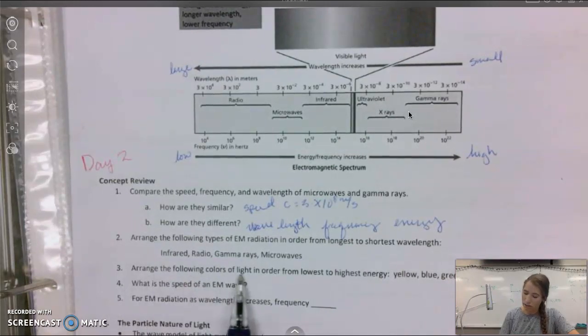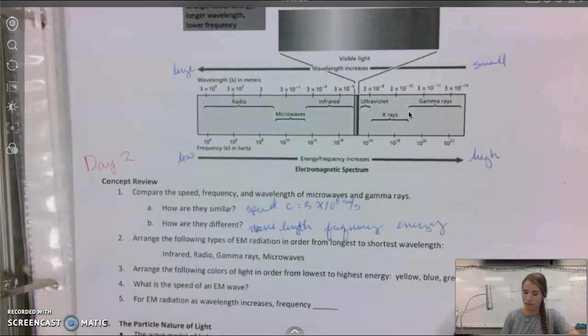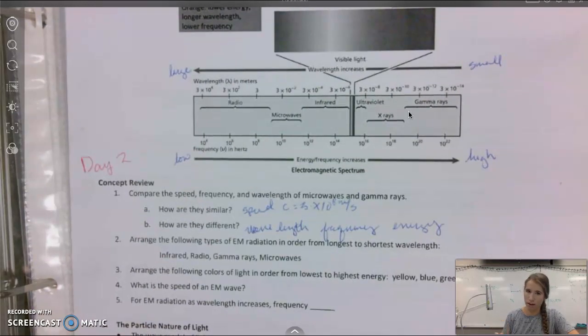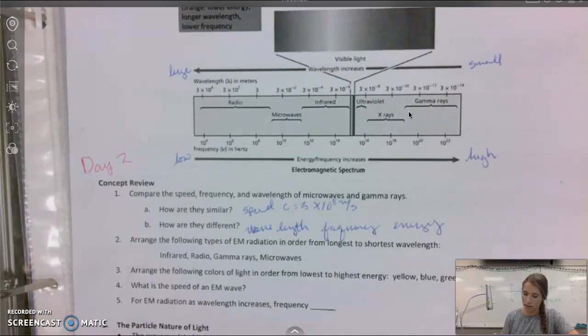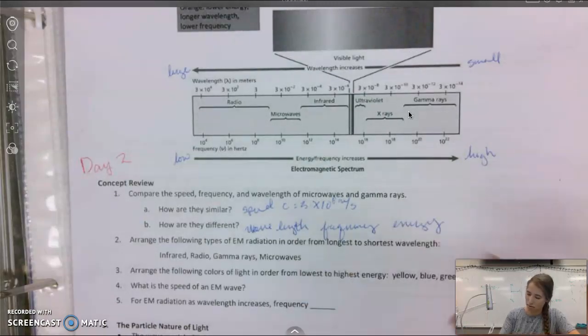Arrange the following colors of light in order from lowest to highest energy: yellow, blue, green, and red. Well, let's remember, we know that red is the longest wavelength, so that would be the lowest energy. So that would put red at the very end. And then we have our rainbow colors, our ROY G BIV, right?